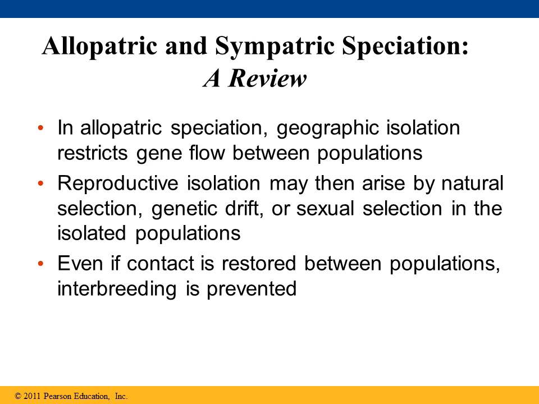So let's review the two types of speciations. The first one, the allopatric speciation, is when some type of geographic isolation restricts gene flow between the populations. And then in the isolated populations, reproductive isolations may then arise by natural selection, genetic drift, and sexual selection. So even if the contact is restored between the populations, interbreeding is prevented between the two species.